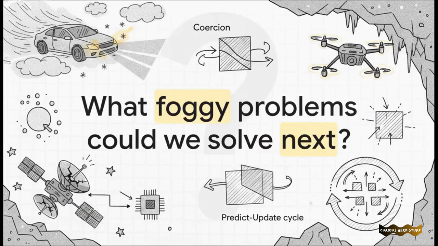All right, I want to leave you with this final thought and question to chew on. If AI can mathematically conquer the unknown through these belief states, what other foggy, real-world problems could we solve next? Think about self-driving cars caught in a sudden, totally blinding blizzard where the cameras are useless. Think about autonomous drones mapping out unlit, collapsed cave systems, or even deep space probes operating light years away with damaged sensors. The exact same principles we covered today, percept masks and that predict-update cycle, those are the exact tools that will allow those machines to survive and genuinely thrive in the dark.